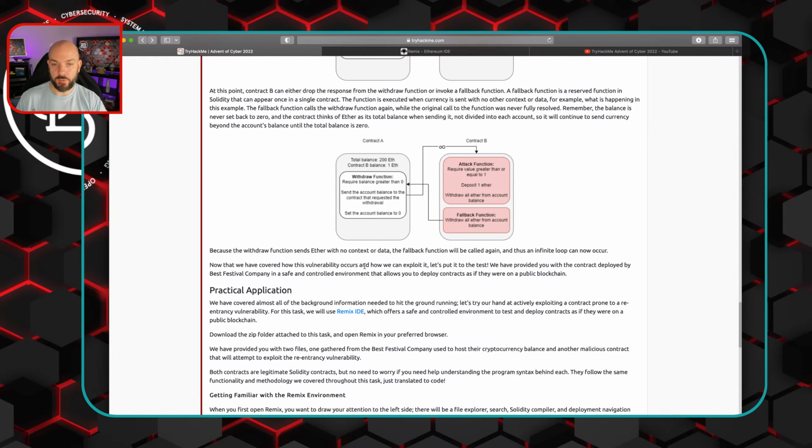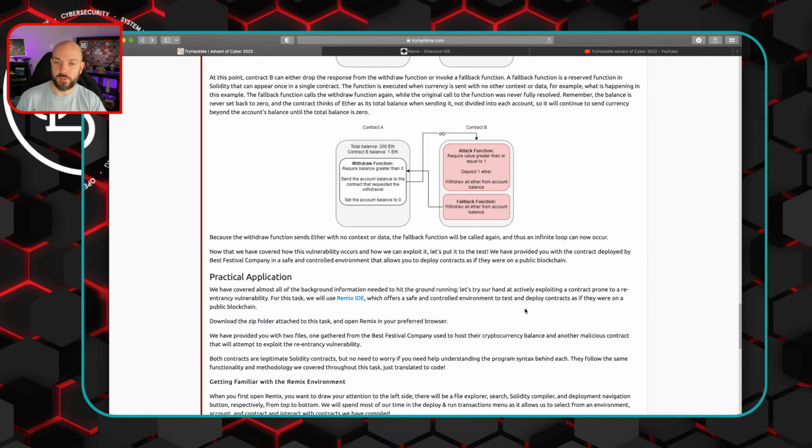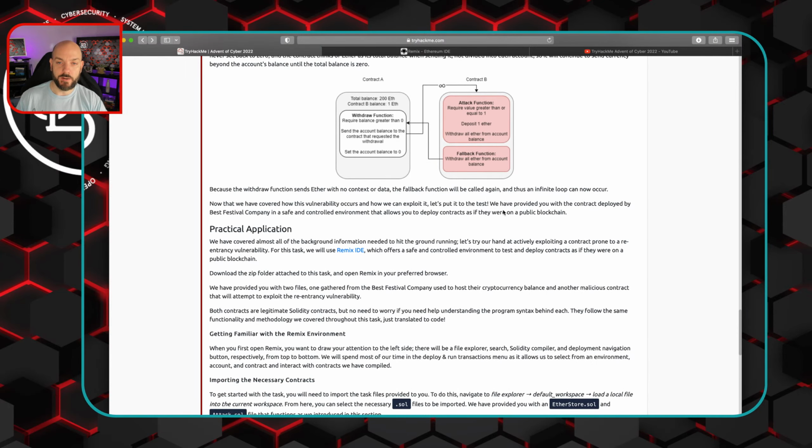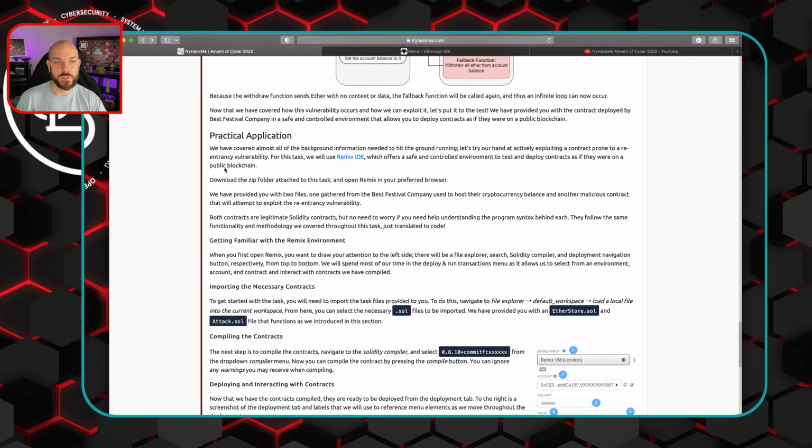Now that we've covered how this vulnerability occurs and how we can exploit it, let's put it to the test. We've provided you with a contract deployed by Best Festival Company in a safe and controlled environment that allows us to deploy contracts as if they were on the blockchain. All right, never done this before, so this is kind of cool. This will be exciting. So practical application.